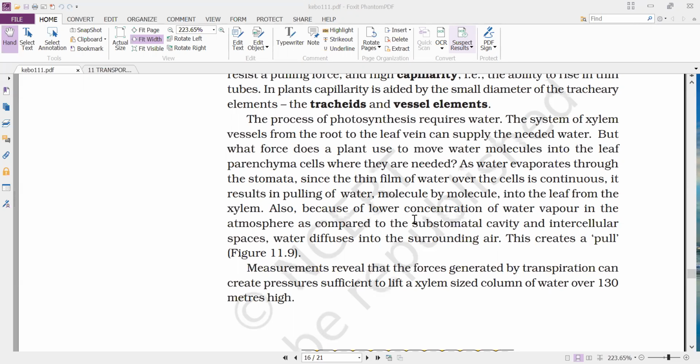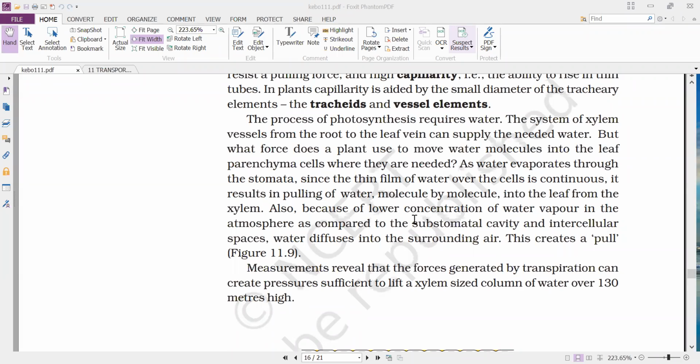So here, first, what happens? The water first evaporates into the atmosphere. From where is this water or moisture lost? From the air cavity. From the air cavity, some moisture will be lost into the atmosphere.